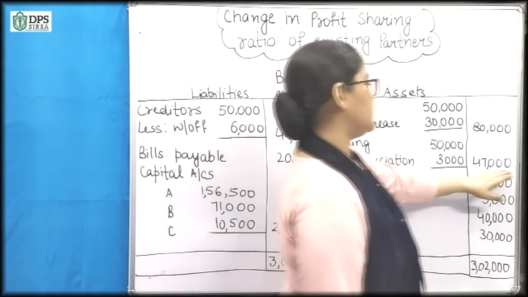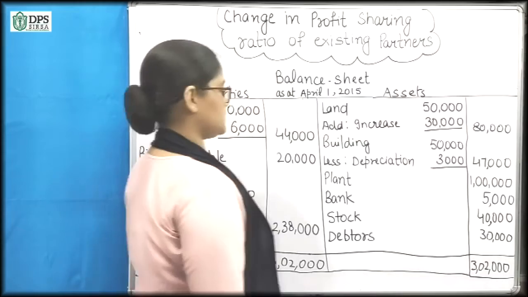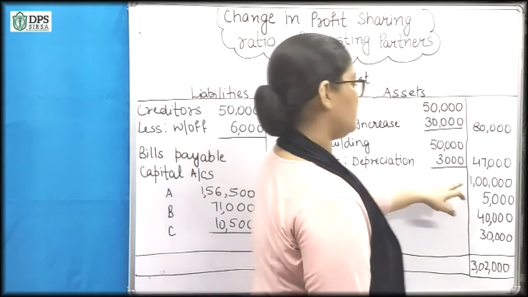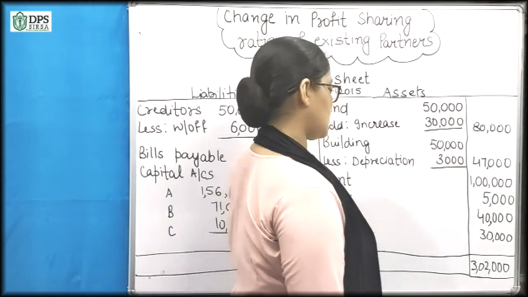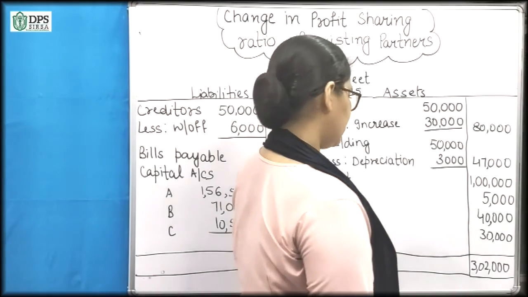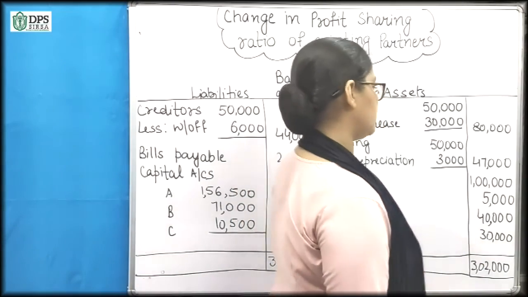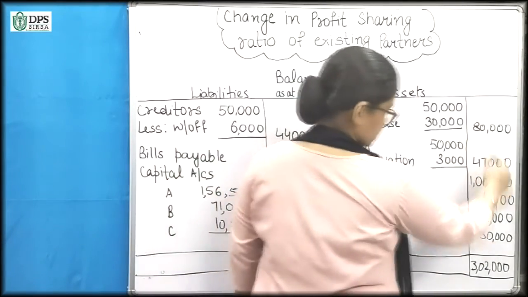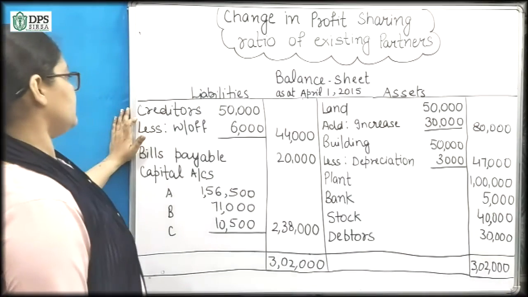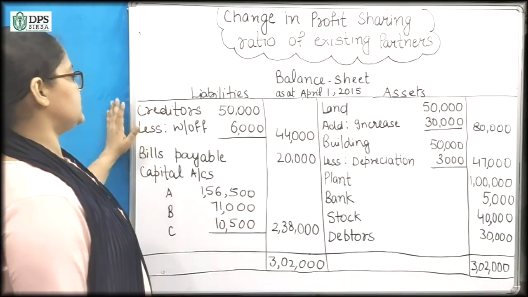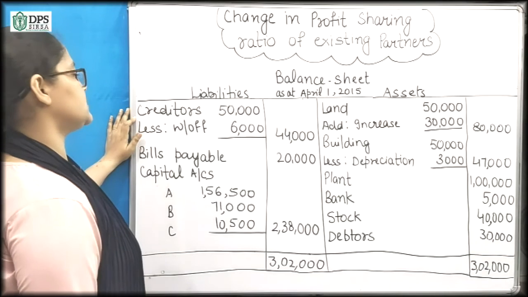Now the value of the building is 47,000. Plant is 1 lakh. Bank is the same, 5,000. Stock is the same, 40,000. Debtors are the same, 30,000. So we can have a total of 3,02,000.